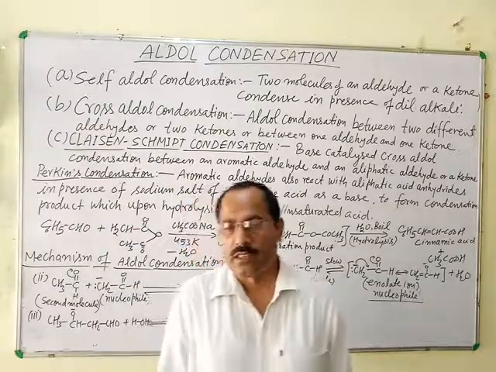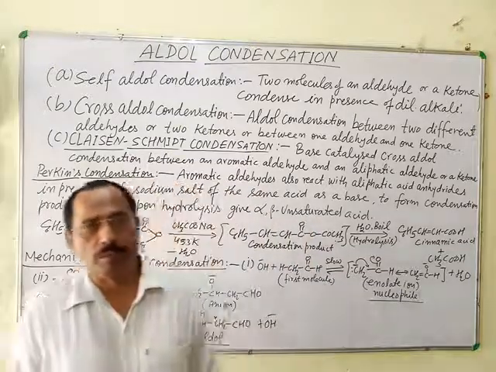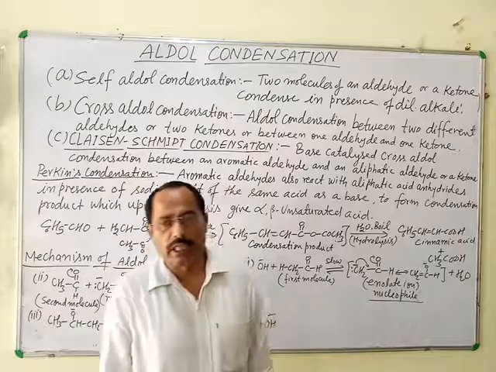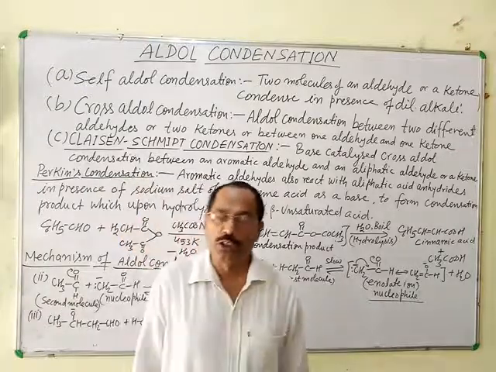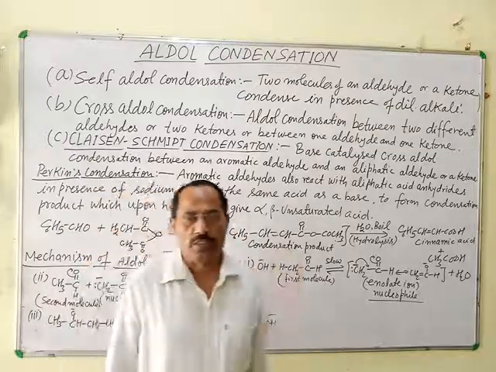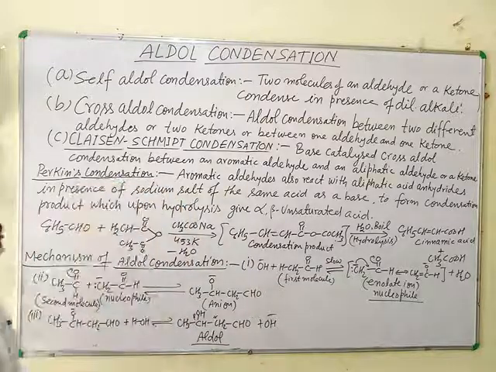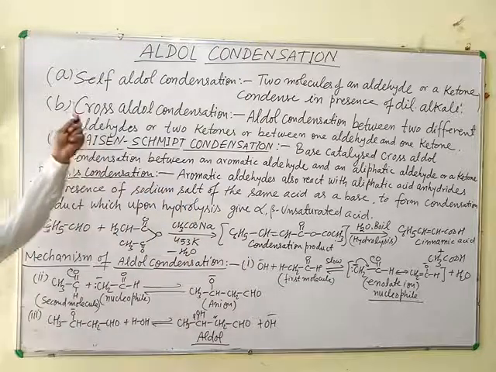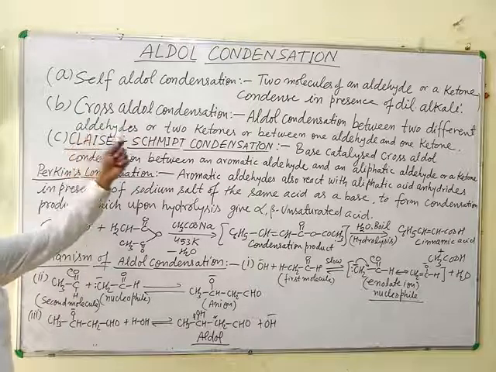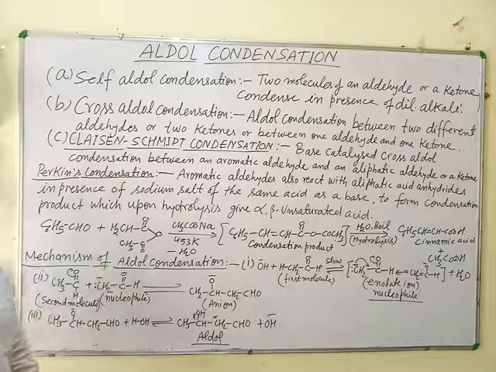Then condensation takes place and a special type of compound known as beta hydroxyaldehyde or beta hydroxyketone is formed, which is commonly known as aldol. That's why this reaction is known as aldol condensation. Now, aldol condensation is divided into three different parts: self aldol condensation, cross aldol condensation, and Claisen-Schmidt condensation, or only Claisen reaction.